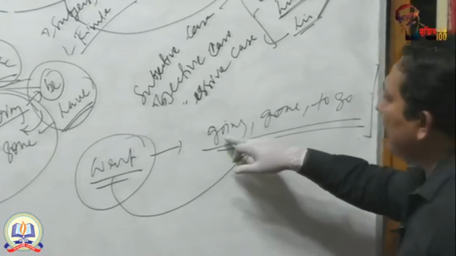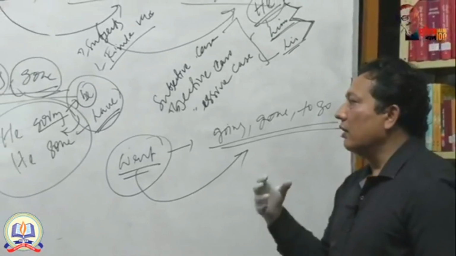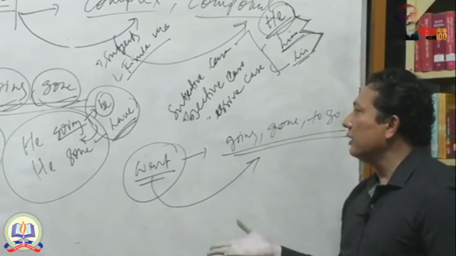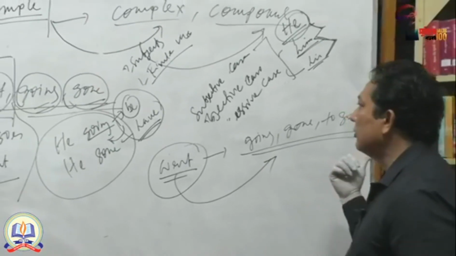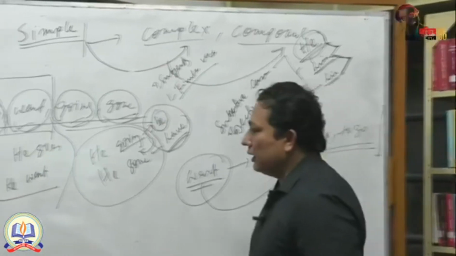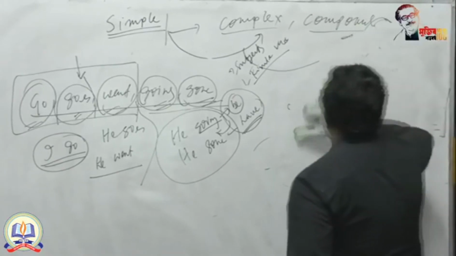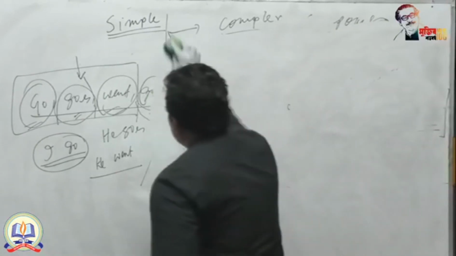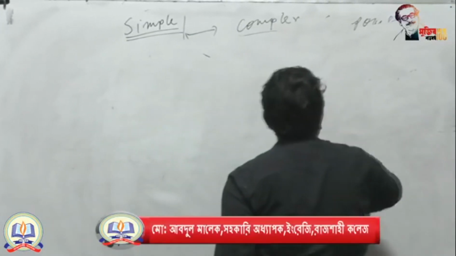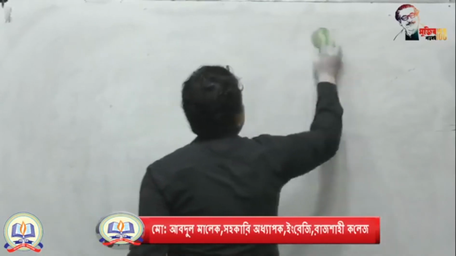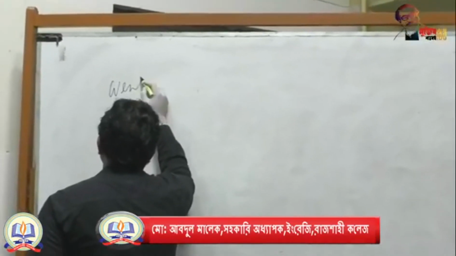Actually, whether you will use ing, past participle or to, that is dependent on the necessity, on the meaning. So it will depend on meaning whether you will use ing, past participle or infinitive, to plus verb. It will depend on the necessity. So in this way you can transform complex sentence to simple sentence. That means for making a simple sentence, of course you have to ensure a single subject and single verb.